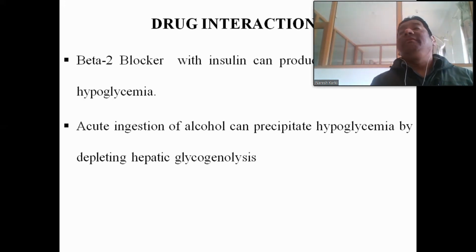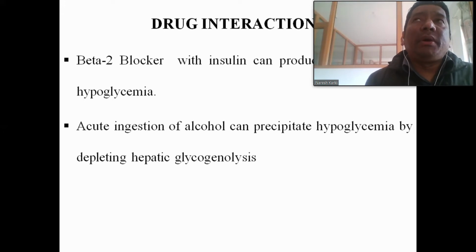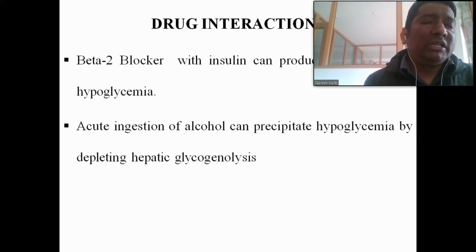So when insulin therapy is there, if the patient misses a meal, they develop hypoglycemia, and the plasma glucose level is below normal. But the patient will not recognize, or the doctor will not recognize, that the symptoms of hypoglycemia have developed, because the signs and symptoms of hypoglycemia will be masked, because the patient is also on beta 2 blockers. So what is the beta 2 blocker?